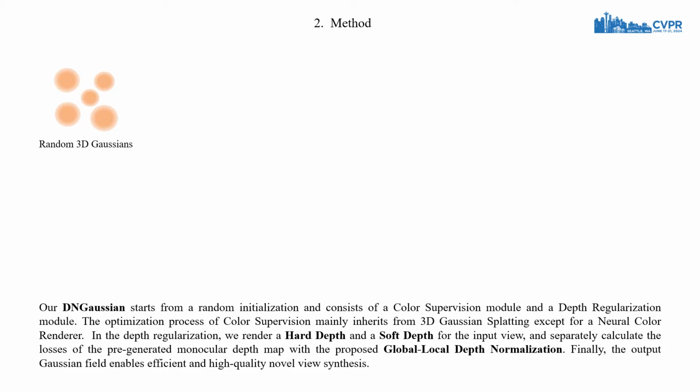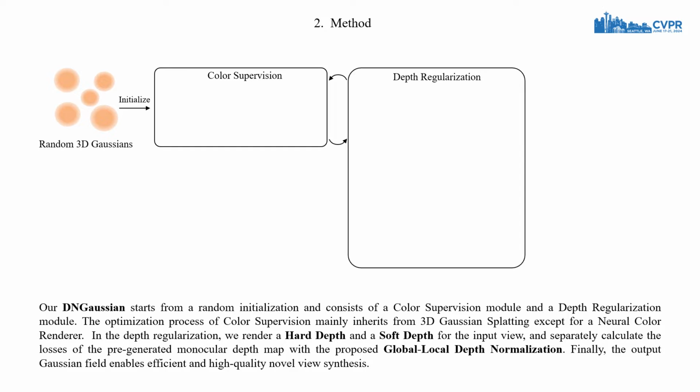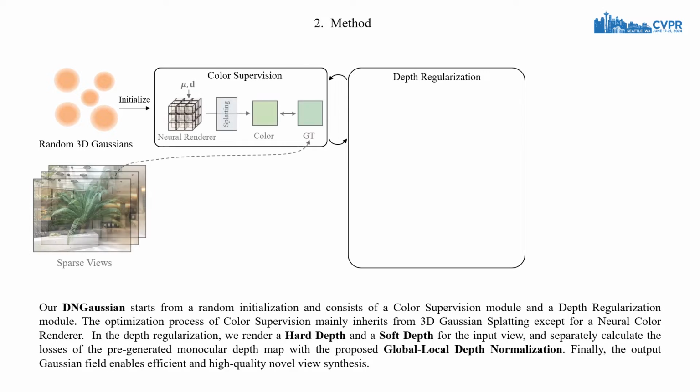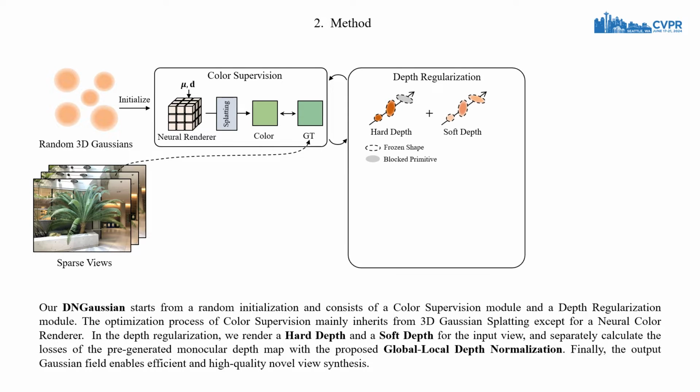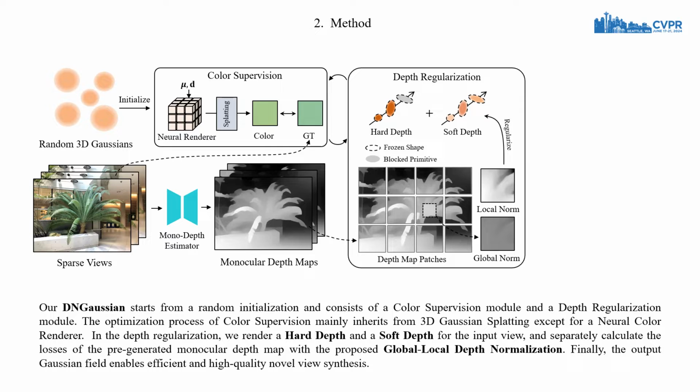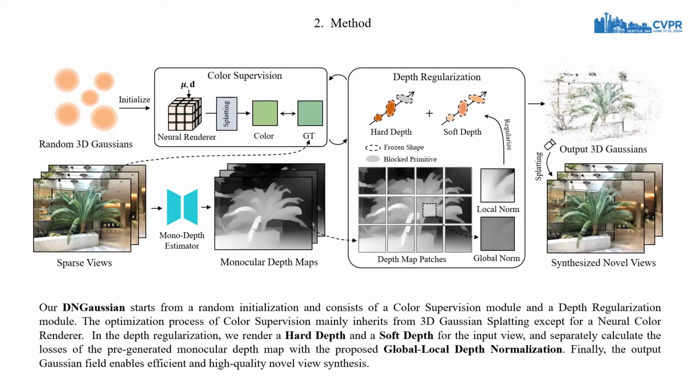Our framework starts from a random initialization and consists of a color supervision module and a depth regularization module. The optimization process of color supervision mainly inherits from 3D Gaussian splatting except for a neural color renderer. In the depth regularization, we render a hard depth and a soft depth for the input view, and separately calculate the losses of the pre-generated monocular depth map with the proposed global local depth normalization. Finally, the output Gaussian field enables efficient and high-quality novel view synthesis.